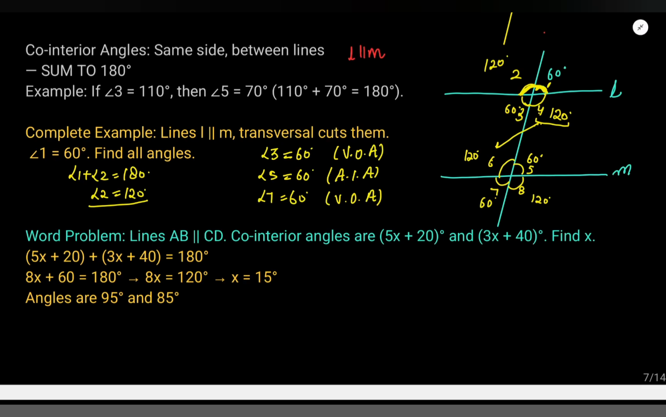Then we have a word problem. They are saying line AB and CD are parallel. This is the sign. I was writing L parallel M.